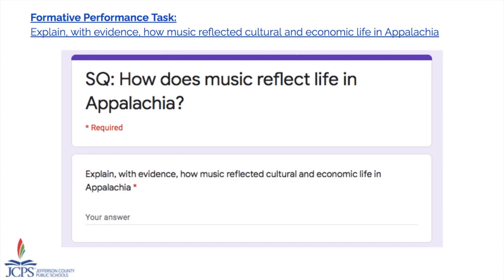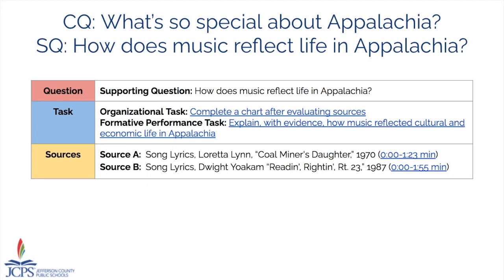Once students complete this formative performance task, here you'll notice that it will be done inside of a Google form. Then we have a completion of the question, task, and sources. Again, the goal is to simplify the inquiry process. Once you become more accustomed to it, then you can provide all types of nuance. In this session, we've been looking at what is the question, what is the task, what are the sources as we simplify that inquiry process.